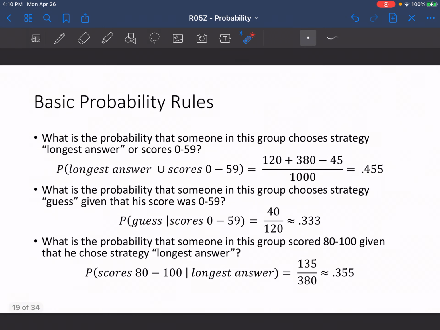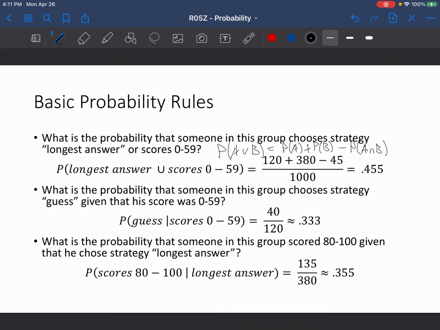So essentially, the probability of A or B is equal to the probability of A plus the probability of B minus the probability of A and B in this case.